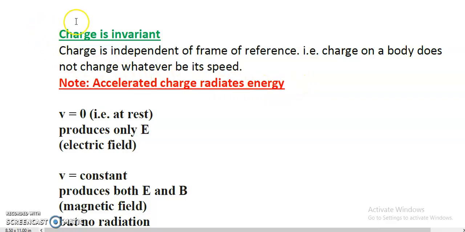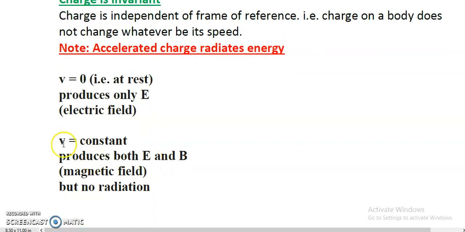Now, in this kind of property, that is invariance of charge, what specific observations are we going to see? Suppose the charged body is having zero velocity, it means the charged body is at rest. What will happen? The charged body will produce only E. E means electric field. The charged body will produce electric field only. Okay, that is written over here. It means if the body is charged and it is at rest, it will produce only and only electric field.